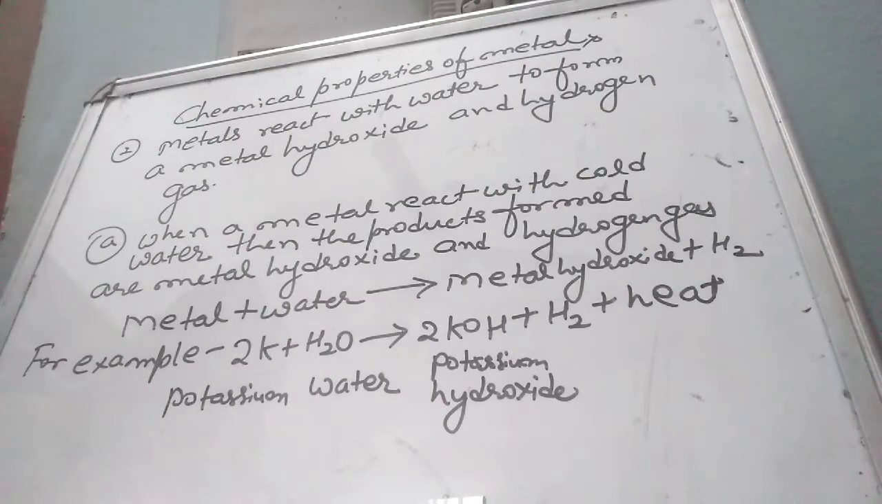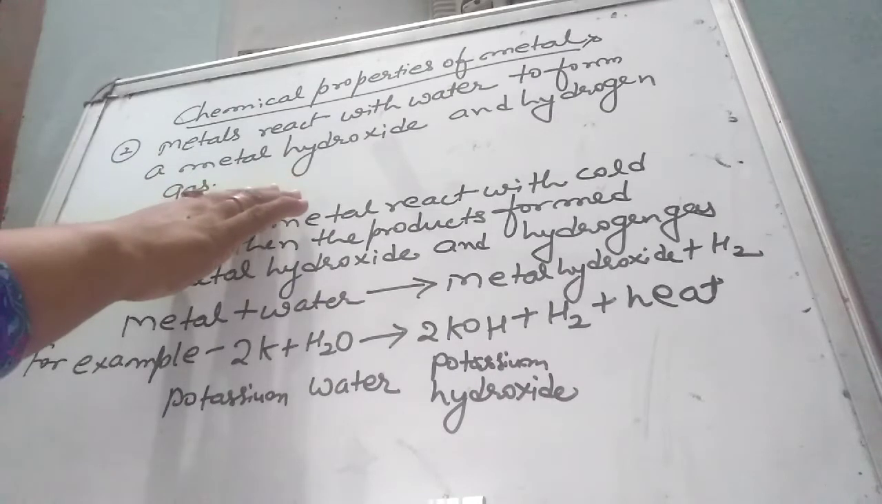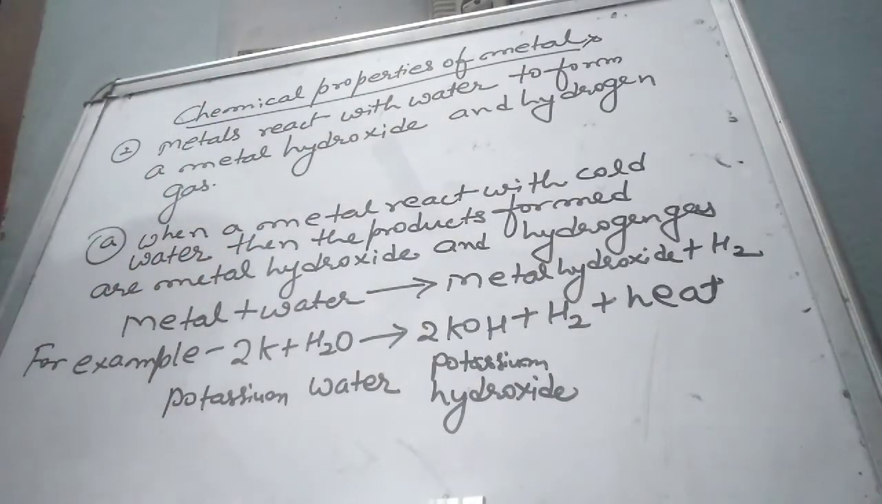Hello students, in this class we discuss again the chemical properties of metals. In this topic we discuss when metals react with water. When metal reacts with water, it forms metal hydroxide and hydrogen gas. But the reactivity of all metals with water is not the same. It differs from very reactive to less reactive.